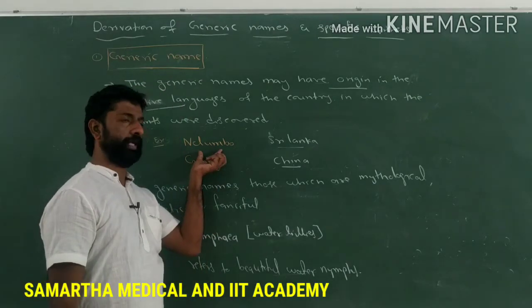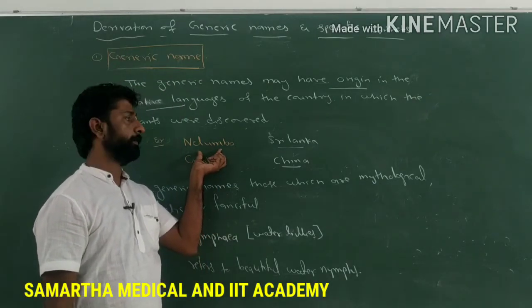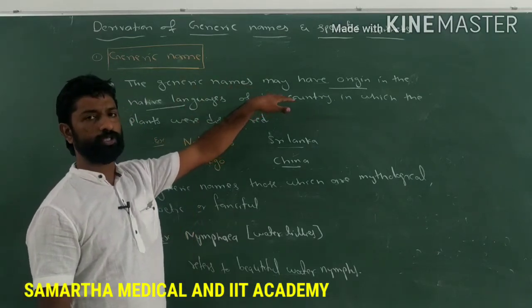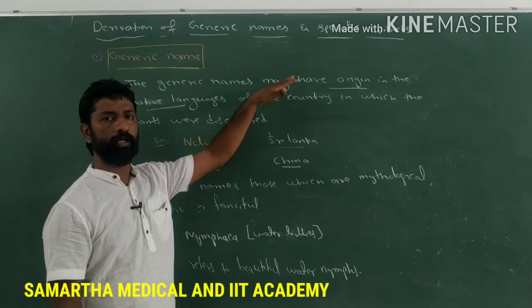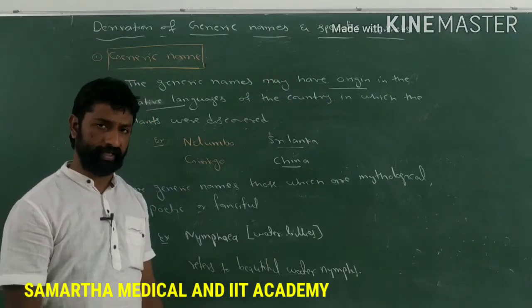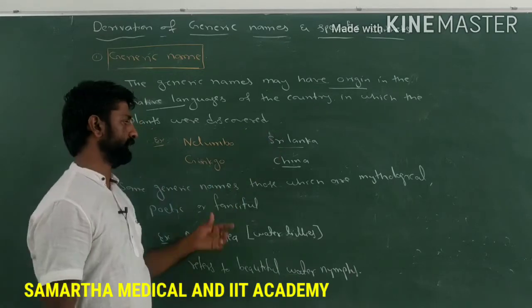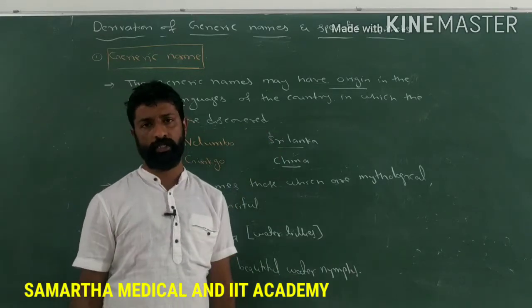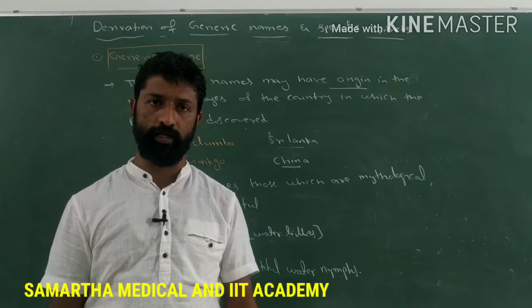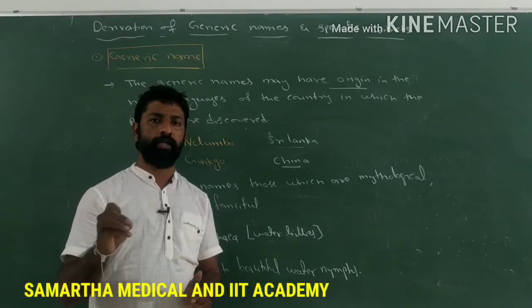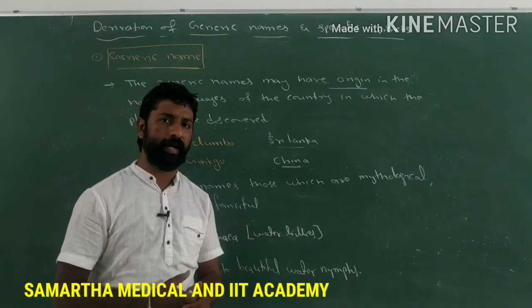But here, they got Latinized, yet they are from the language native to the country in which these plants were discovered. So Nelumbo is from the Sri Lankan language, and Ginkgo from China, in which these plants were discovered. Like that, a generic name may be derived from the origin in which that particular plant was discovered.